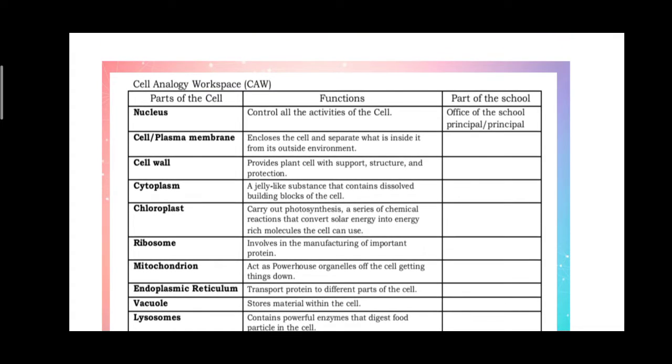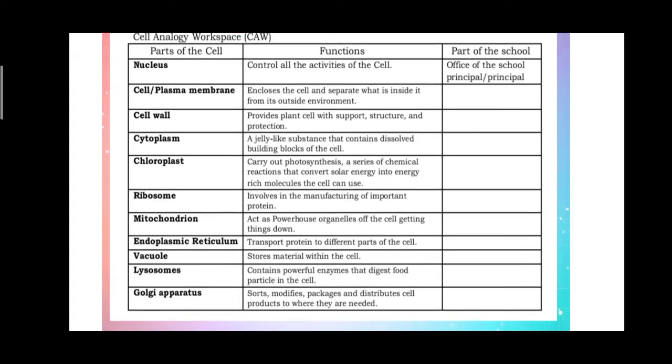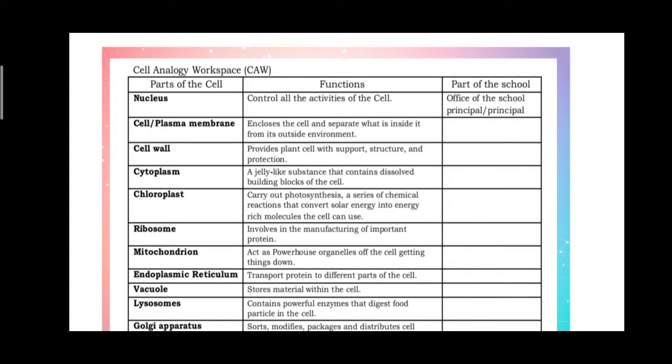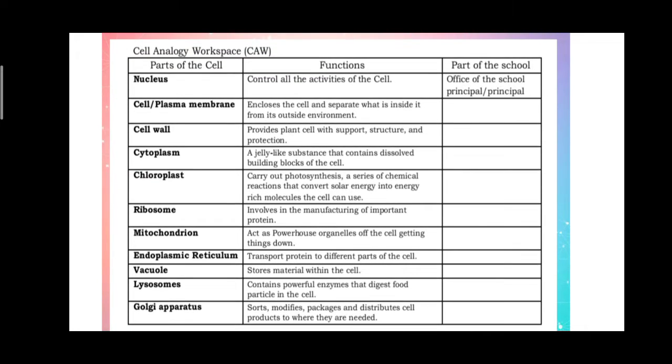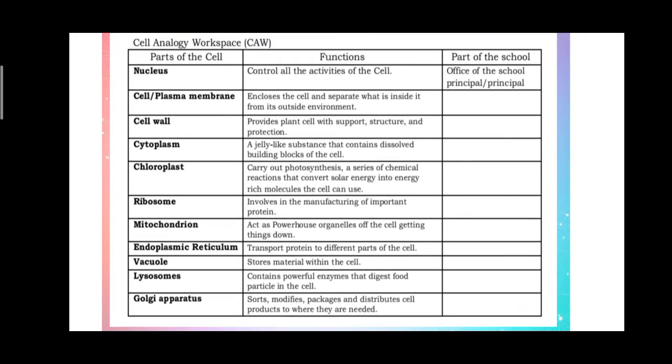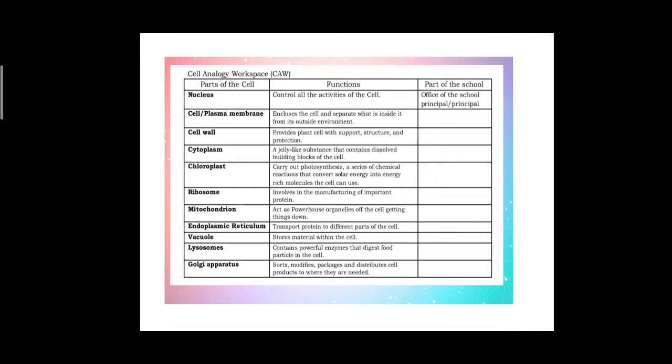So, yung part ng school na nagko-control ng activities natin is the principal. So, sasagutan niyo lang po yung table na yan. Based dun sa parts niya at dun sa comic strip na nasa taas, yung pinagkapareho ng function ng bawat cell at dun sa function ng bawat part or tao dun sa school. Okay, yun po yung gagawin natin sa cell analogy workspace.